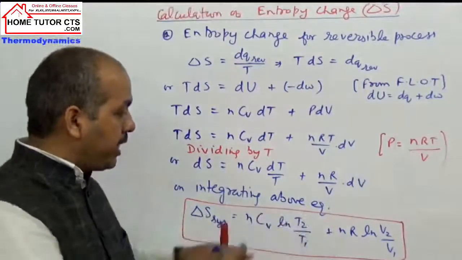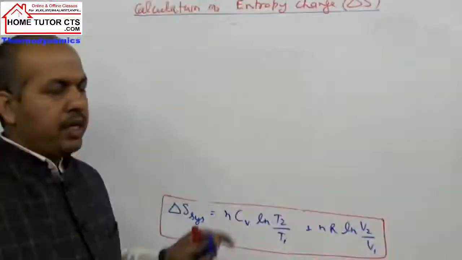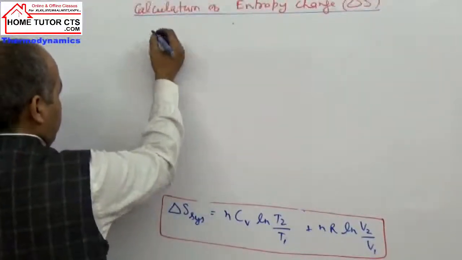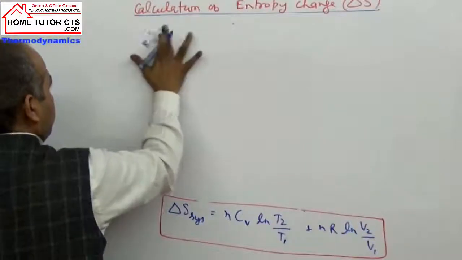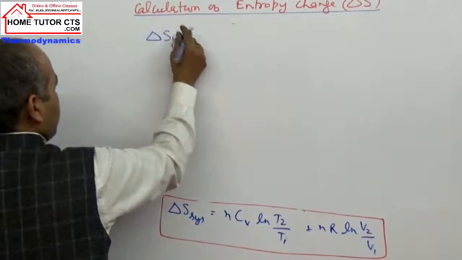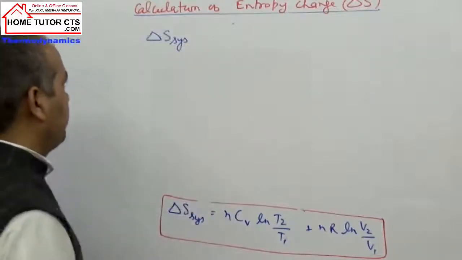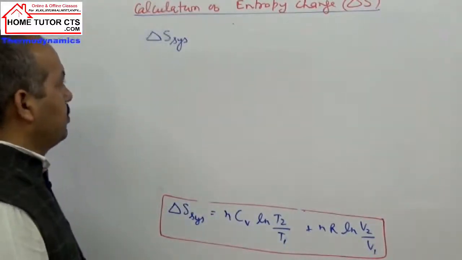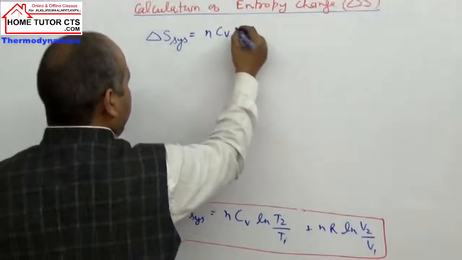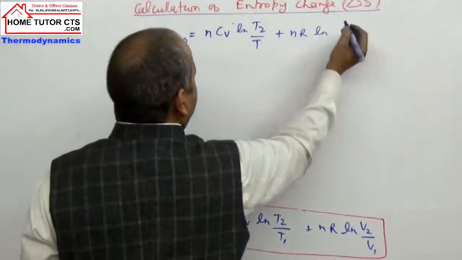The same expression you can write in other modified form, in terms of Cp. Delta S system is nCV ln T2 by T1 plus nR ln V2 by V1.